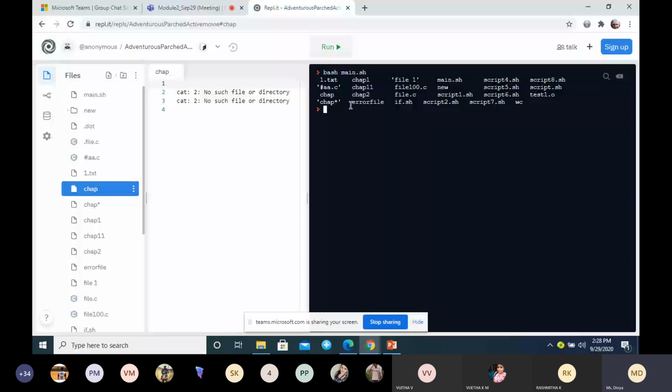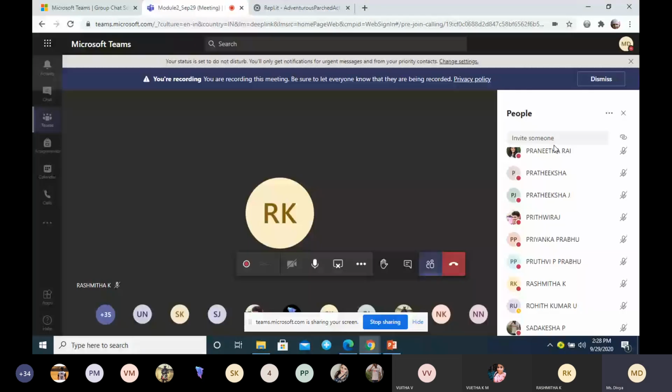So the first one is very simple. Just execute the command, cat 1.txt. Why is cat used? Why is the cat command used? Prithviraj, yes, ma'am.